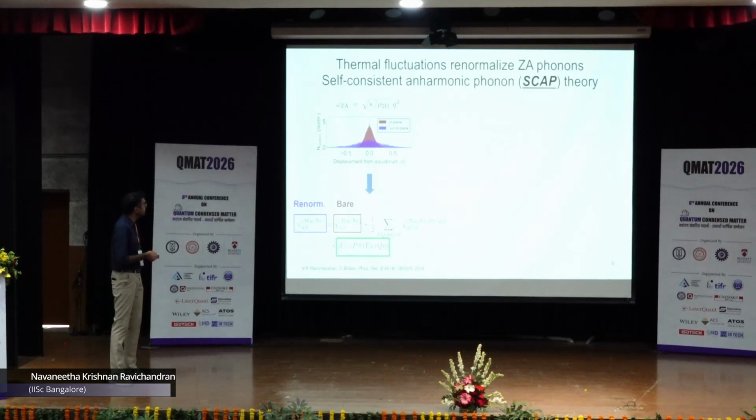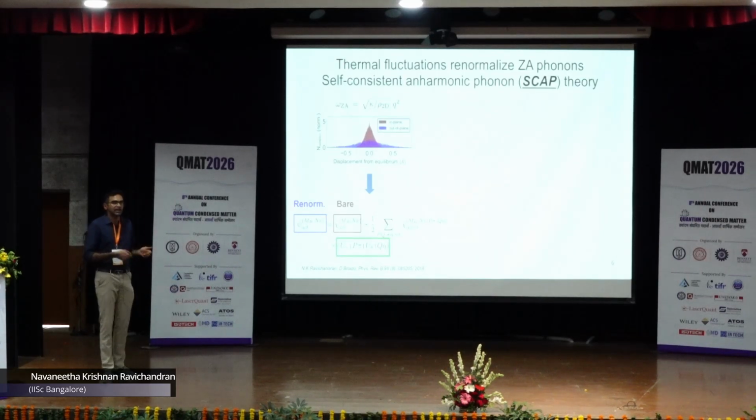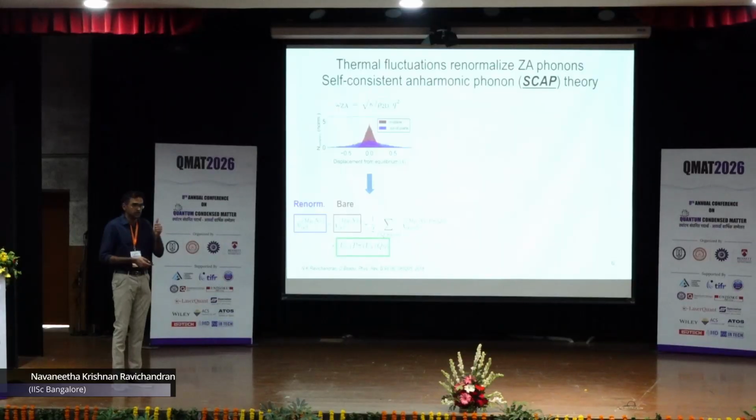What is happening here is that when the atoms move so far away from the equilibrium plane, they effectively feel a renormalized effective harmonic force constant given by this tensor psi, which depends on the displacement correlation. If the displacements are 0, that is, there is no displacement from equilibrium, you recover the bare force constants. As the displacements become larger, the renormalization effect is higher, as is the case for these 2D materials in the out-of-plane direction.